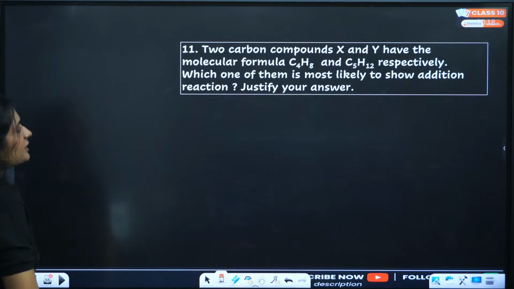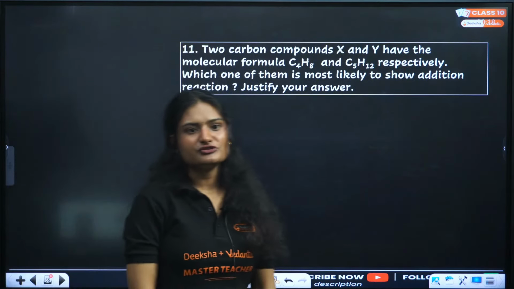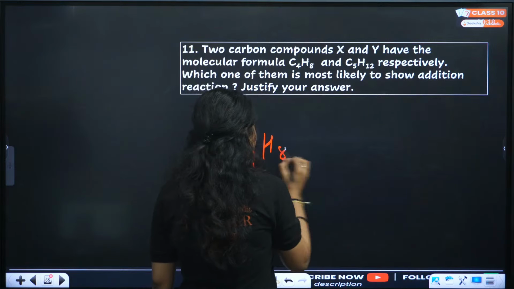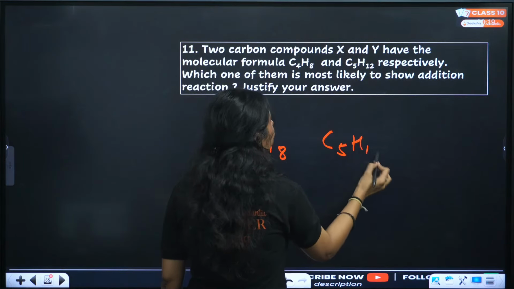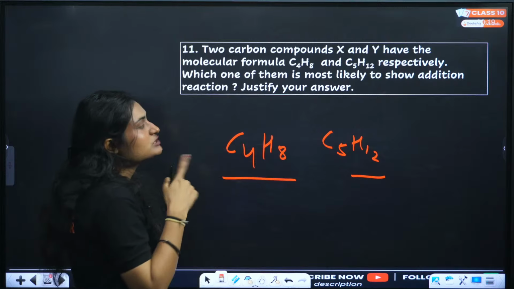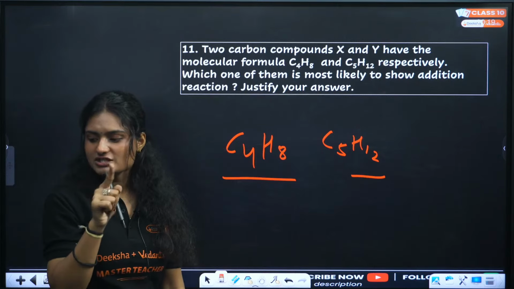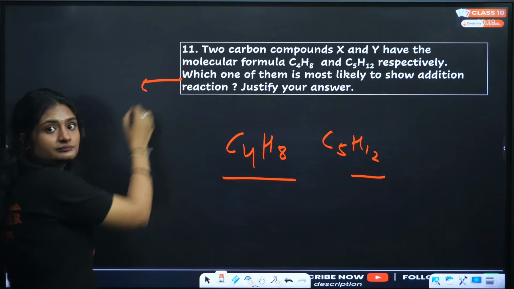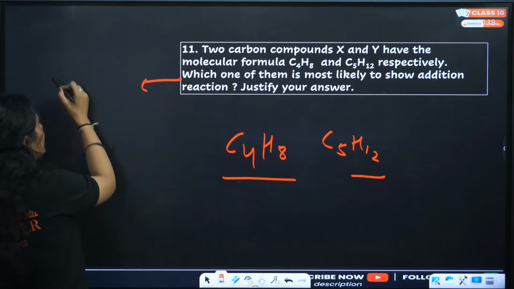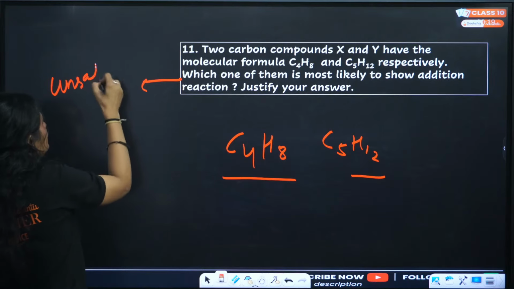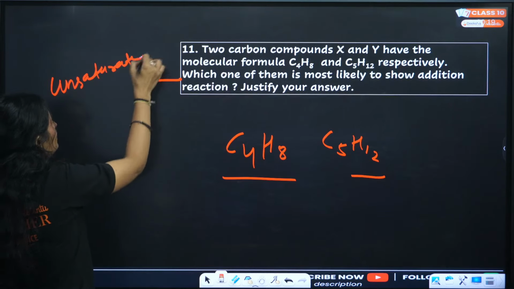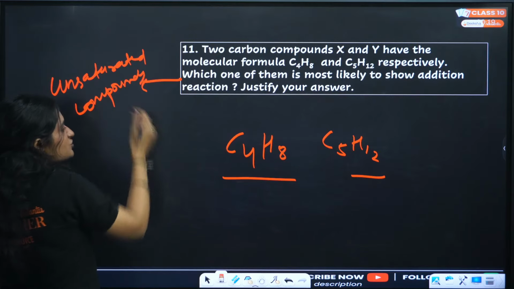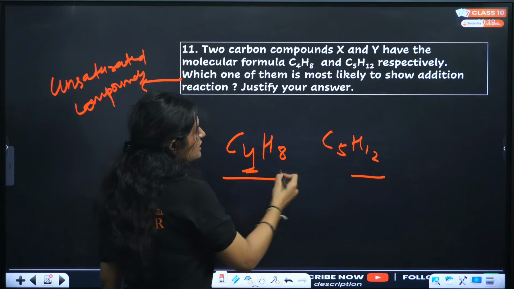Next question. Two carbon compounds X and Y have the formula C4H8 and C5H12. Which one of the following is most likely to show addition reaction? As you remember, addition reaction is shown by unsaturated compounds. Now, which between these is unsaturated, C4H8 or C5H12?